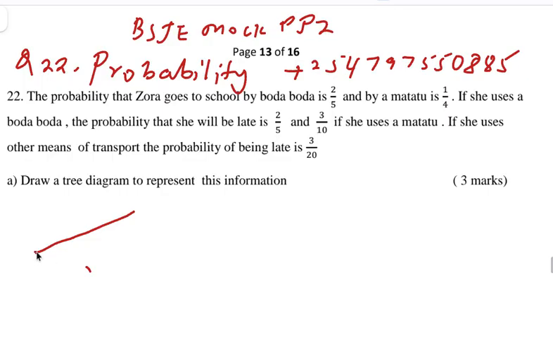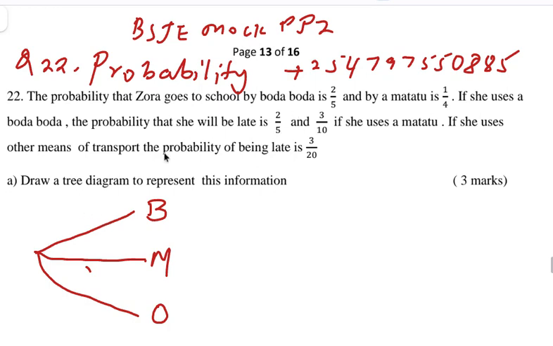So there are 3 probabilities hapa. Probability ya kwanza, sawa, kuna probability ya kwenda school na boda boda. So there's a probability of going to school by boda boda. There's a probability that you can go to school by a matatu. And as you read the question, ukiona hapa, if she uses other means of transport, it means that there's also a probability of using other means of transport. So this is a boda boda, this is a matatu, and this is other means of transport.